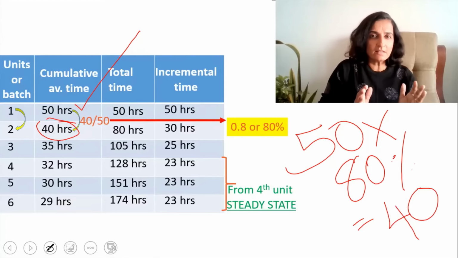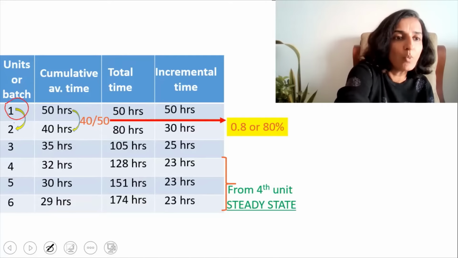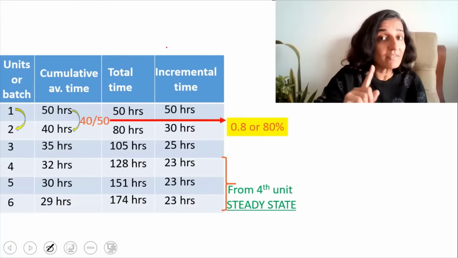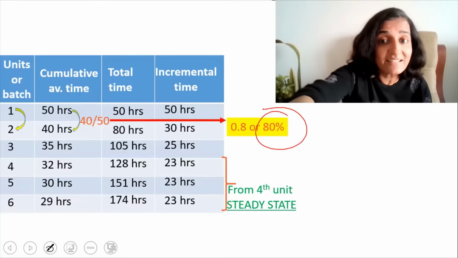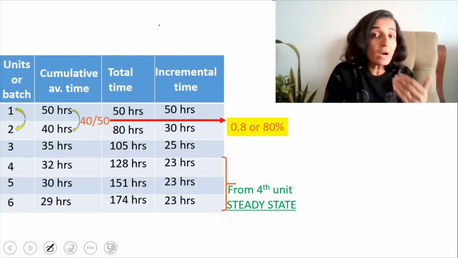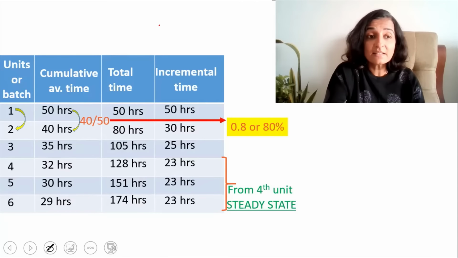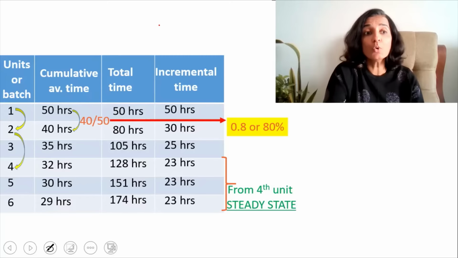So what they are saying is, when the quantity doubled, that is, from 1 to 2, the cumulative average time reduced to 80% of the original average time. That is the meaning of this 80%. Now we will see what happens if the quantity doubles again. That is, it jumps from 2 units to 4 units. So what has happened?